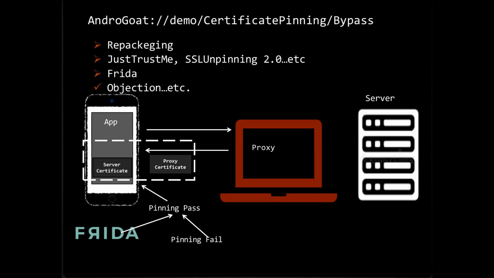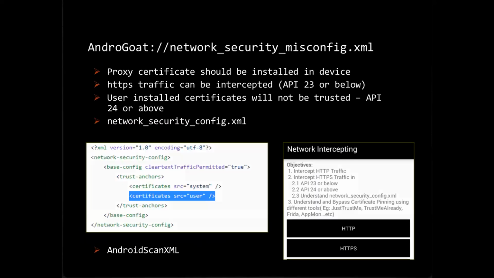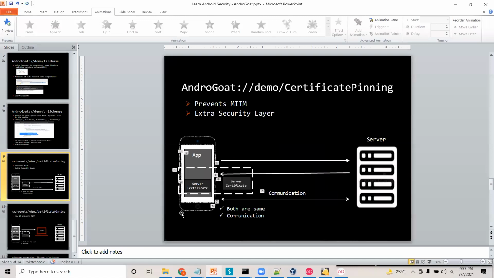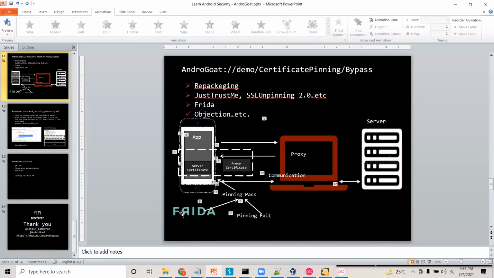Based on the return value, it will establish the connection between the proxy and the mobile application, so that we can intercept the traffic on the proxy here. So Frida is doing the magic by tampering the value and telling the application that certificate pinning is a pass. Now let us try to show this with the help of the mobile application over here.